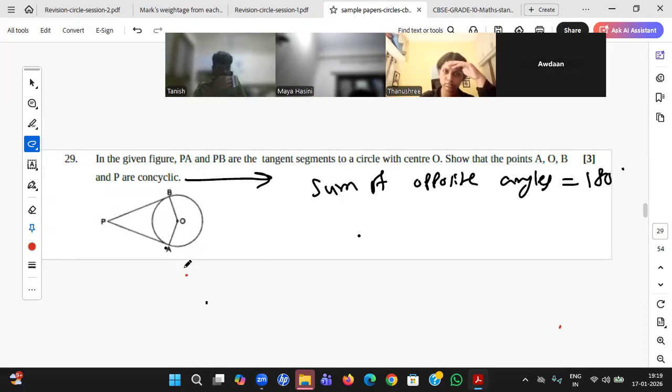In geometry, if you take any figure such that it is lying in the circle, that quadrilateral automatically has the sum of opposite angles as 180 degrees. So that is proven. Okay, this word has some meaning.